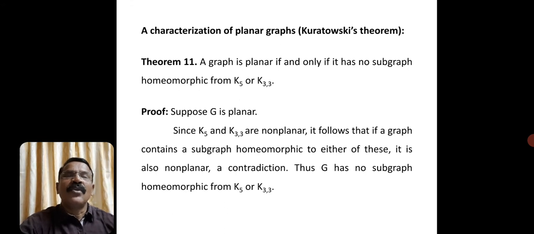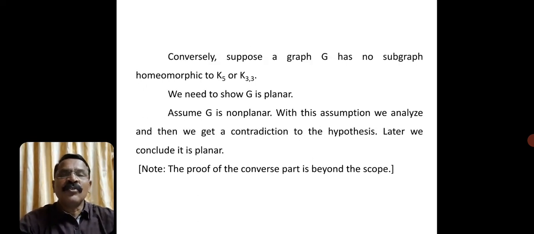But we have considered a planar graph, and what we are getting is a non-planar graph. So it is a contradiction to our hypothesis. Thus, G has no subgraph homeomorphic to K5 or K33. So the first part we have proved very easily.